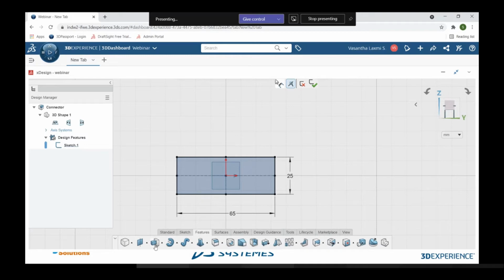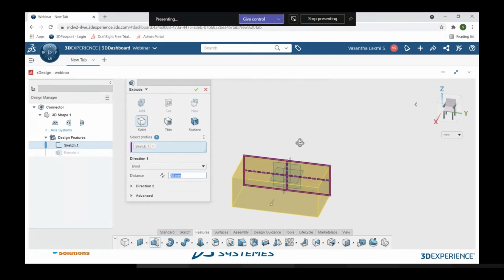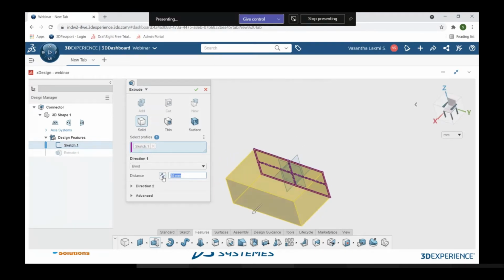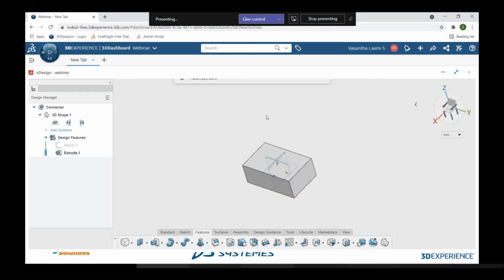In the features tab, you have an option called extrude. When you click on it, it asks you to specify the dimension so that you can add the material. I'm going to add the material for 40 mm. We can see the 40 mm of material has been added, but I want it to be equally distributed on both sides of the sketch. So in the direction, I will go with the mid plane, so that the 40 mm will be equally distributed on both sides of the sketch. Now I am clicking OK.